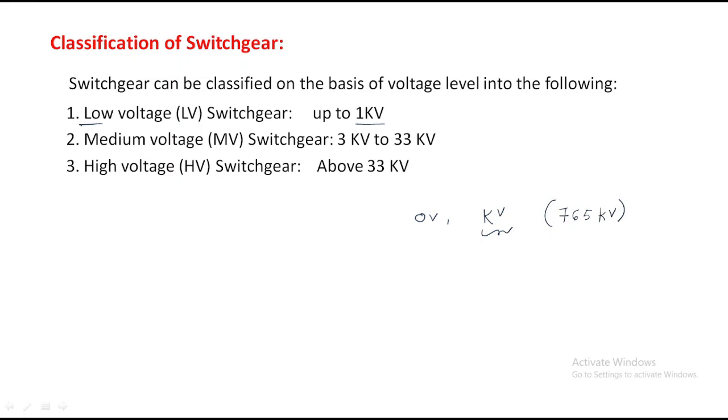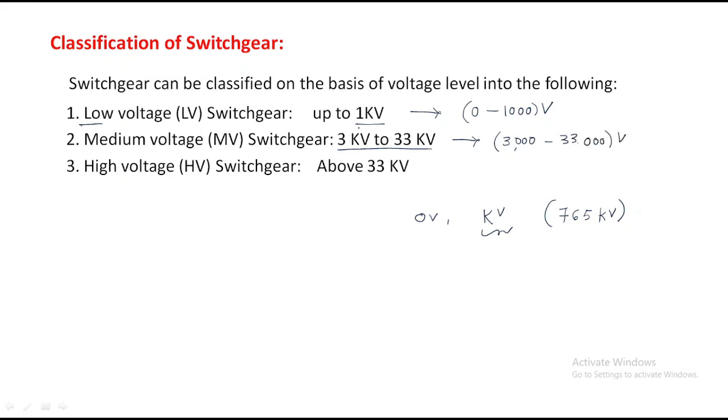Depending on this voltage, we can divide switchgear into three types. One is low voltage switchgear, up to 1 kV. That means it operates from 0 volts to 1000 volts. The second is medium voltage switchgear, which is 3 kV to 33 kV, that is, 3000 volts to 33,000 volts.